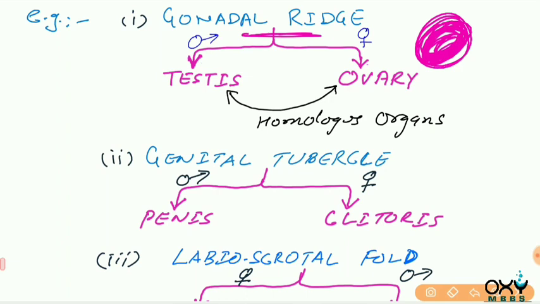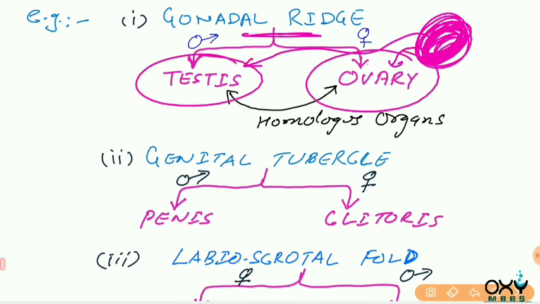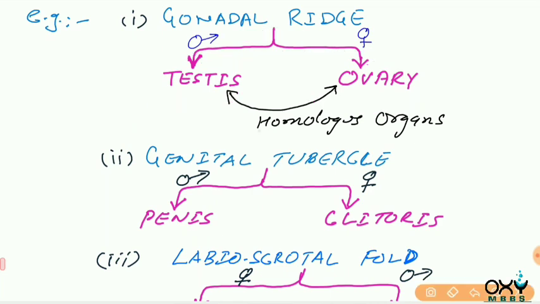So in male, the gonads are the testes, and in the female there are ovaries. These two structures, testes and ovary, are formed from the same structure, and the name of this embryogenic structure is gonadal ridge. So we will say that testes and ovary are homologous organs.